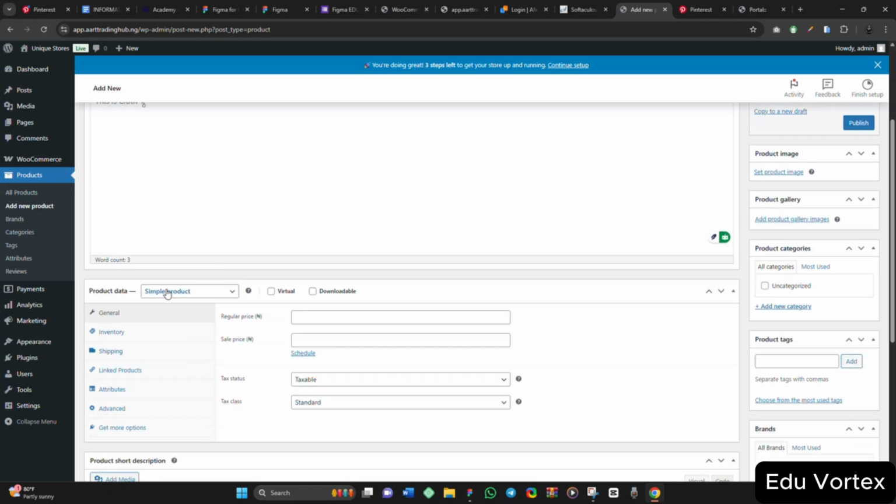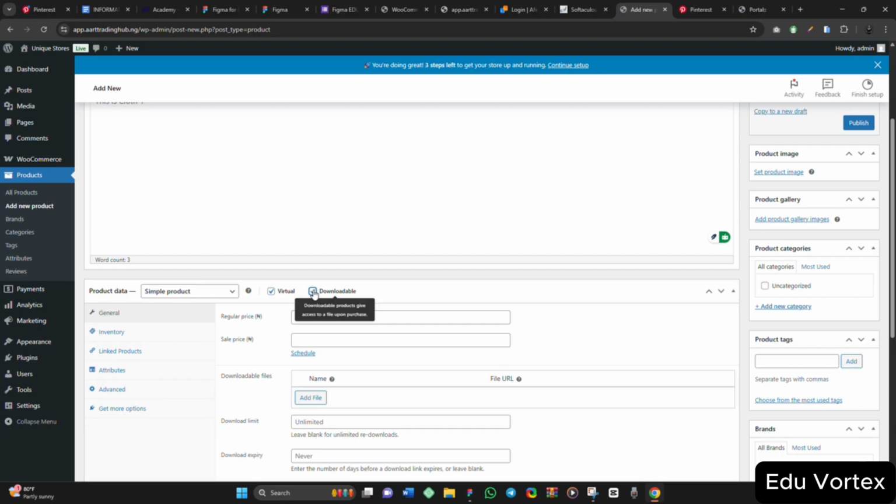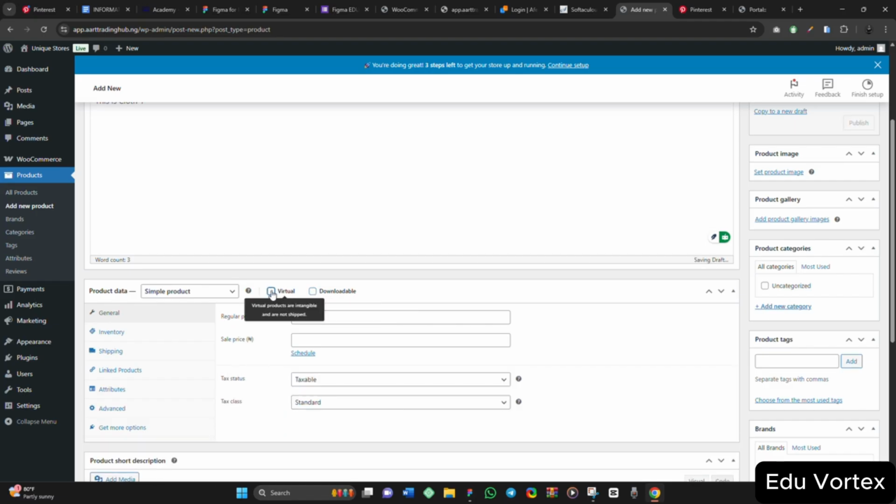Now we have added our name and the product description. For this product data, it is a simple product. Of course, it is not a group product, it is not an external product, it's not a variable product. I explained all these types of products the other time. So we have the simple product. If it is a virtual product, where you are not shipping it, you click it. If it is a downloadable product, meaning you want them to download it online, you click it. But this is not a downloadable product, and this is not a virtual product. I want to ship the product to them.